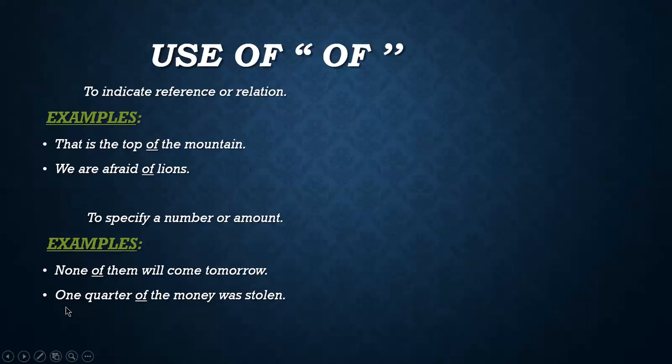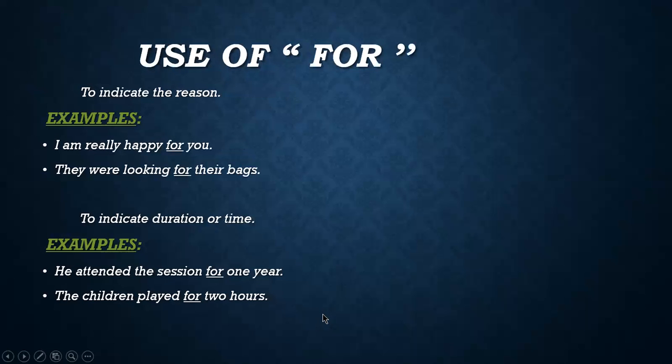Next example is, one-quarter of the money was stolen. You can see that one-quarter is showing the amount of the money. So "of" is used as a preposition to show the amount of the money here. I hope you have understood till here. Now I'm moving to some more prepositions.